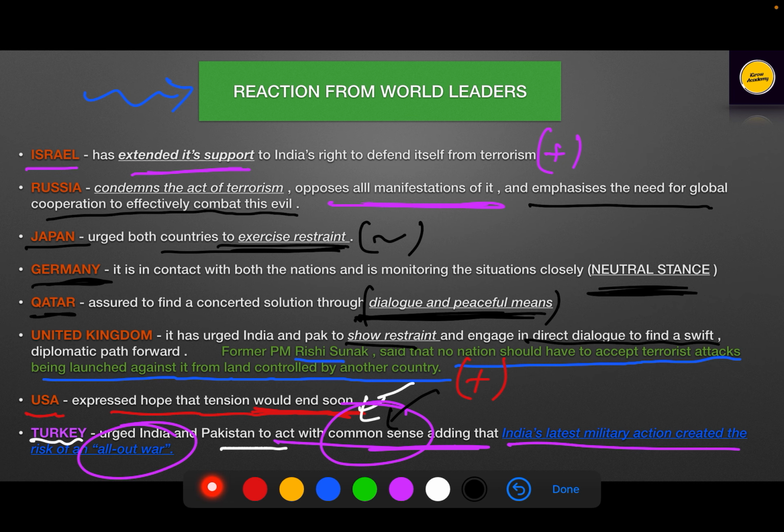They should not do anything escalatory in nature, because if in only 25 minutes we have done this, and if we get around one day, what we'll do, this is common sense for them. So an all-out war should not be engaged, and they pointed out to India that these actions will lead to all-out war. So invariably, Turkey was not in support of India.